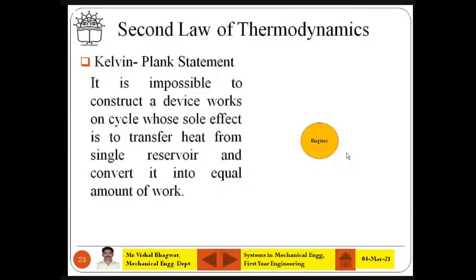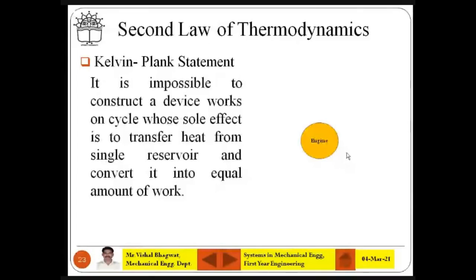Now the second law of thermodynamics. What is the second law of thermodynamics? Why is there a need for the second law? Because of some limitations of the first law. There is no proper explanation for the direction of heat transfer, and there is no proper explanation of how conversion between work and heat occurs mutually, or how much percentage of conversion there is. So that's why we have this second law, and based on these two limitations, we have two different statements.